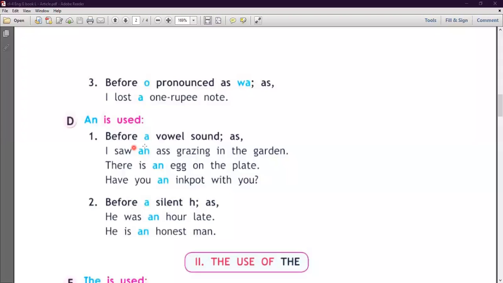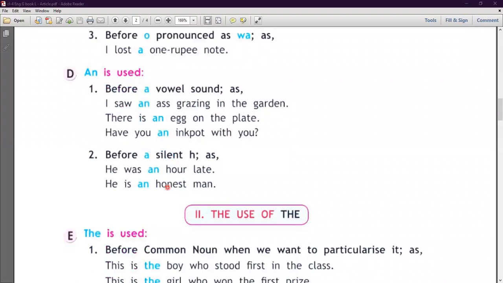So as you already know about this, before a vowel sound we use an article. For example, I saw an ass grazing in the garden. There is an egg. So before egg, okay, an article. Have you an ink pot with you? Before the ink pot we use an article.